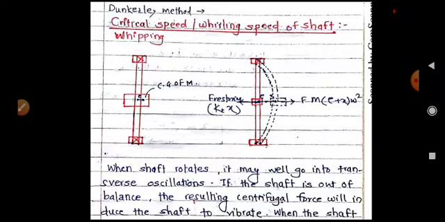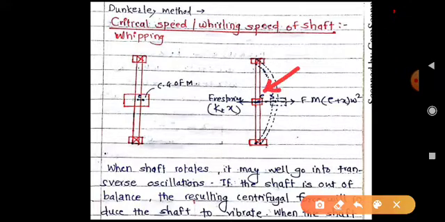Okay, as you can see here, we are having this shaft. Okay, so if we are having eccentricity in the shaft, that is e. This is e, eccentricity of the shaft. Now as this shaft rotates, this eccentricity, this deflection will increase till one point, and that point is the whirling speed. If we are operating at the whirling speed or the critical speed, this eccentricity or the deflection will tend to infinite. It will become very large.